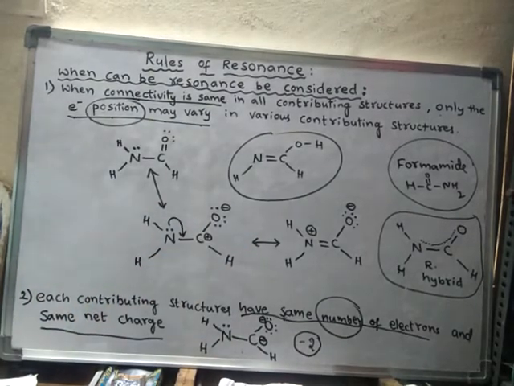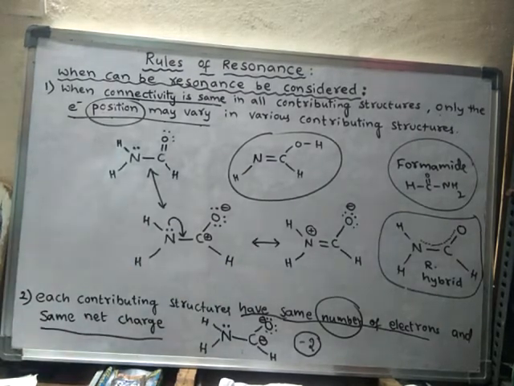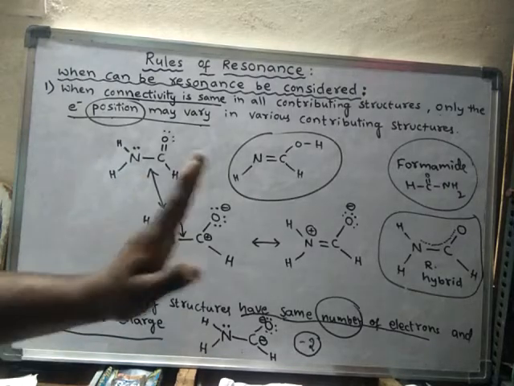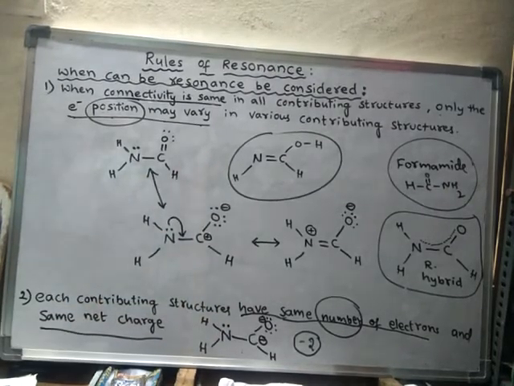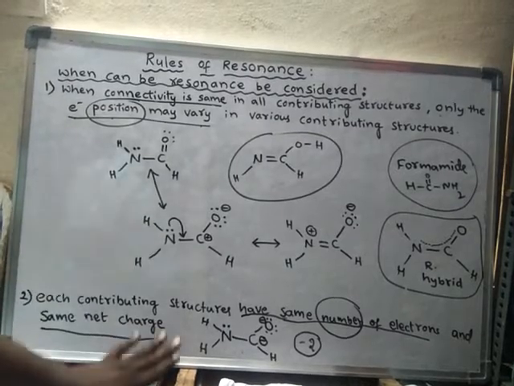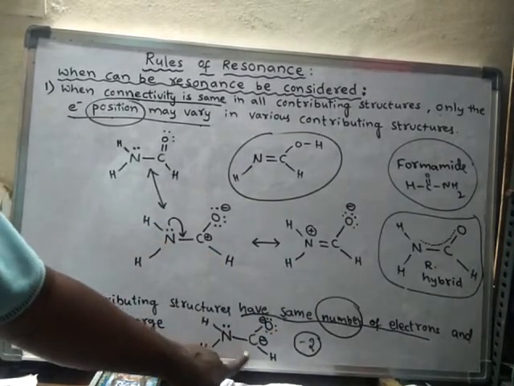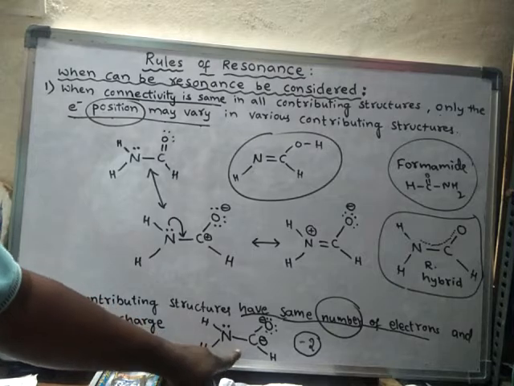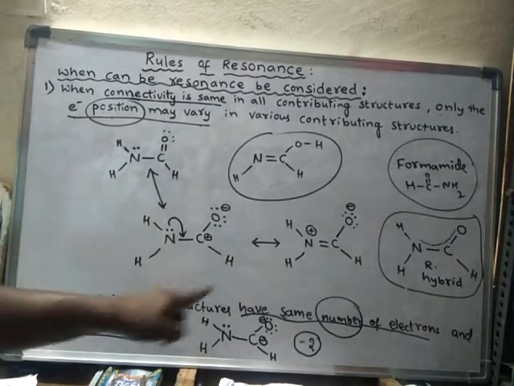So that means this is not in resonance with these 3 structures. Under these circumstances only is resonance considered. There is a resonance between these 3 structures, and this structure is not a resonance structure to these 3 structures.